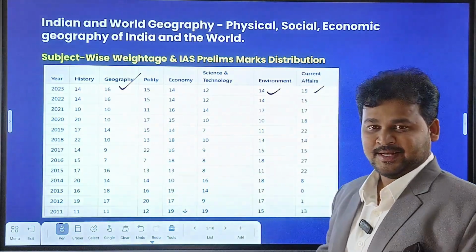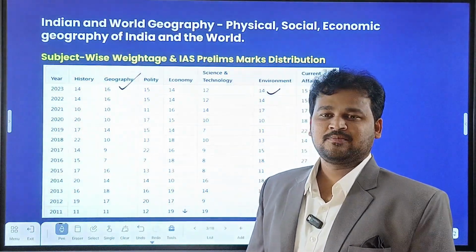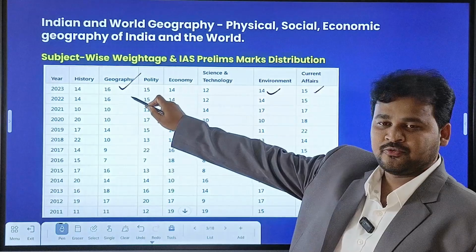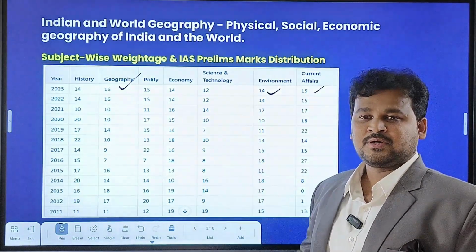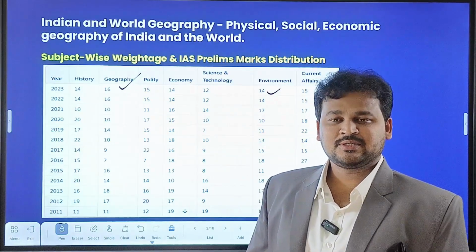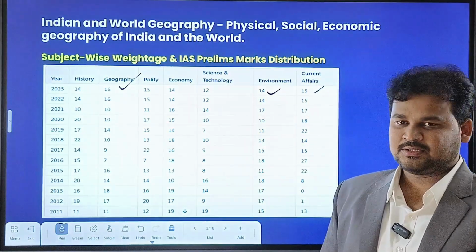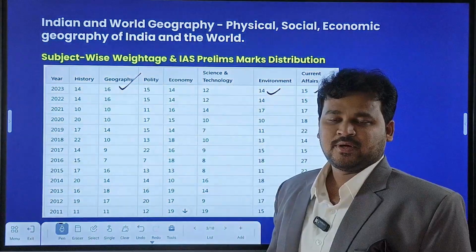So when I teach classes for UPSC general studies as well as geography, I cover geography, disaster management, and environment and ecology along with current updates. Since I have been teaching these subjects for 7 years, I have good command over them along with current affairs. So this is the weightage for each subject.